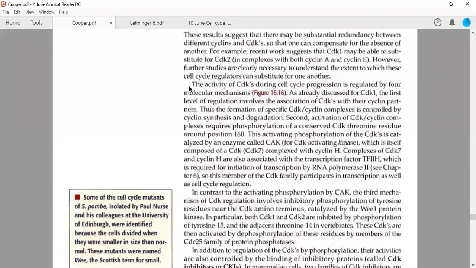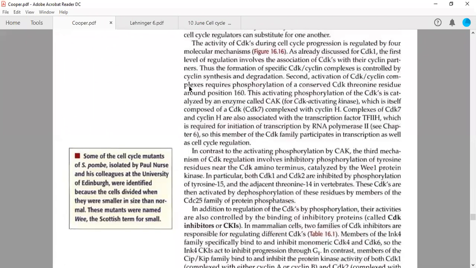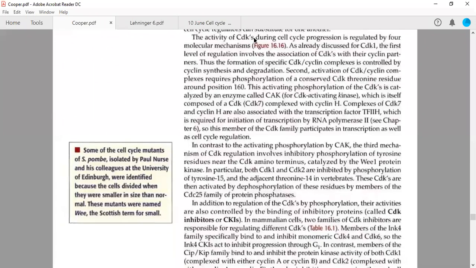From the second paragraph, I want to read it. The activity of cyclin dependent kinases during the cell cycle progression is regulated by 4 molecular mechanisms. If we want to study the molecular mechanism of regulation of these kinases or phosphorylating proteins, there are 4 mechanisms. So the first level of regulation involves the association of CDK with their cyclin partners.